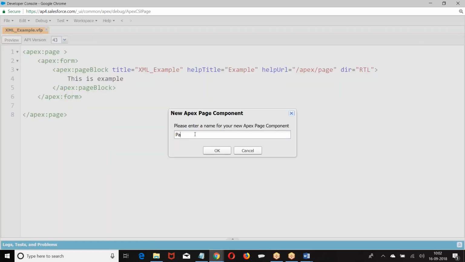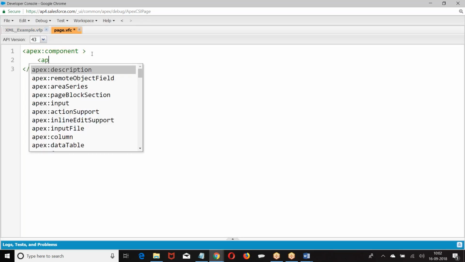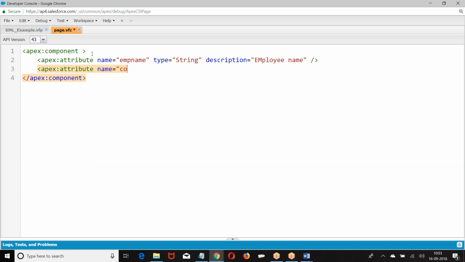Now, I give the component name. Try to understand why I have given that schema and why those namespaces are given.